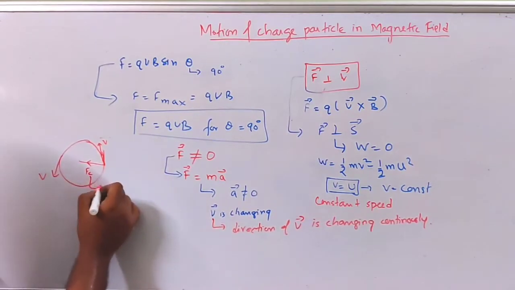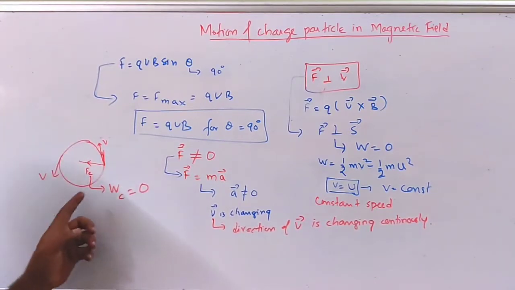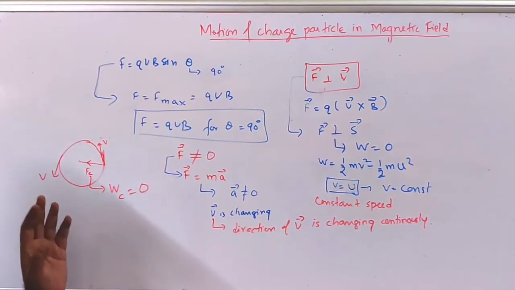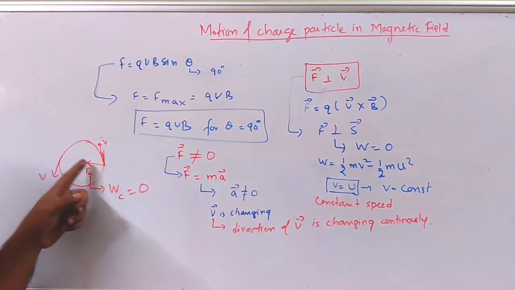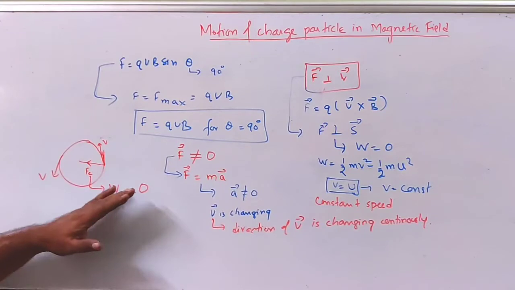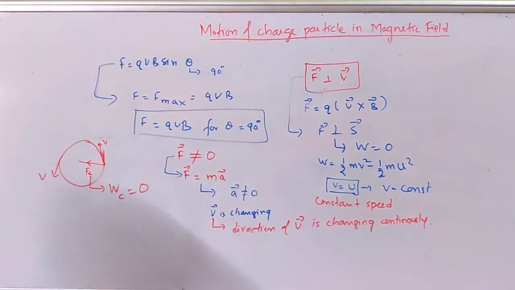So work done by this force is equal to 0. So this we have read in class 11, that in uniform circular motion, speed is constant, velocity has to change, that is why it is moving in a circular path, and work done by this radial force is 0. So this concept is going to be applied here, because here also we are getting same kind of result.